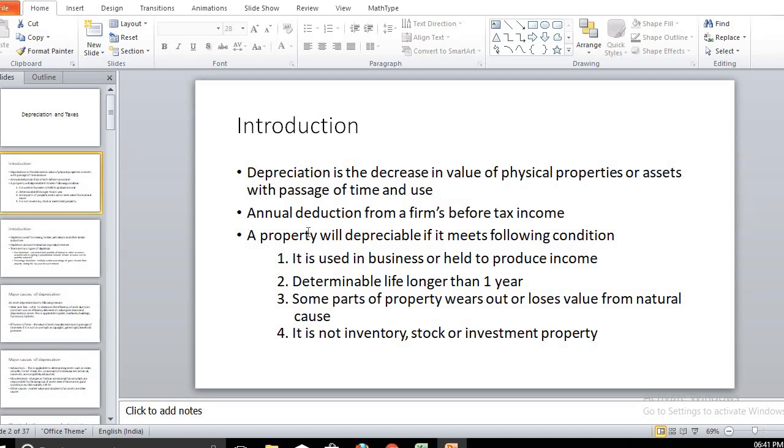Now, which property can we consider for the depreciation concept? That property or asset should give some income, and for that property we can apply the depreciation term. A property or asset which gives income yearly is considered under the depreciation concept. Another condition is that the life of that property or asset should be more than 1 year. In such cases we can apply depreciation.